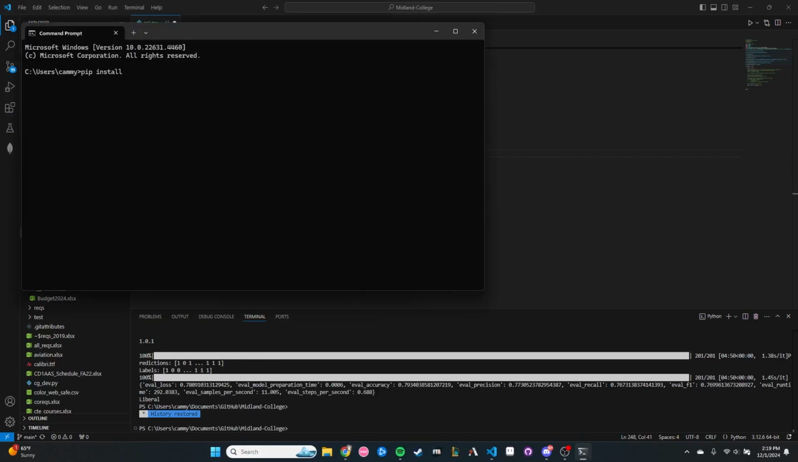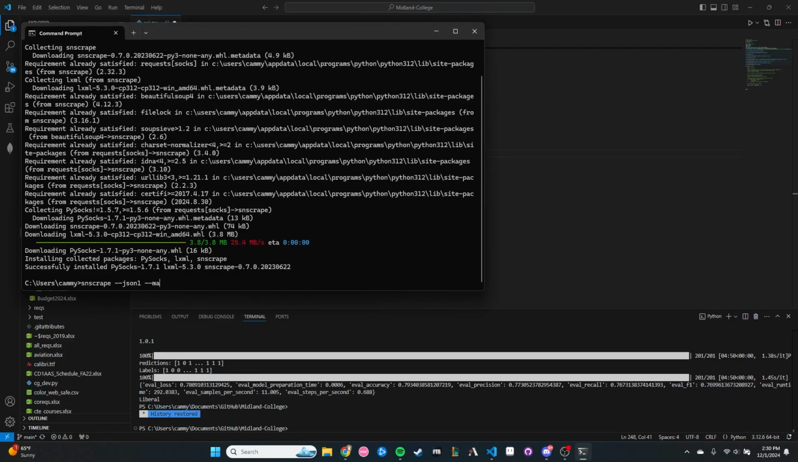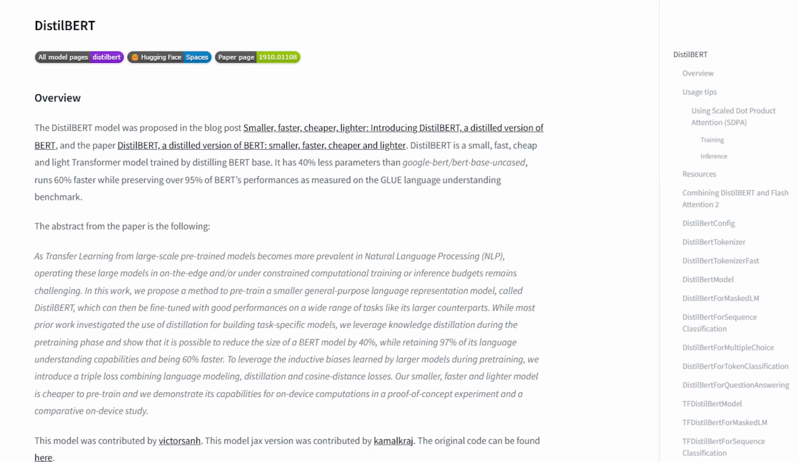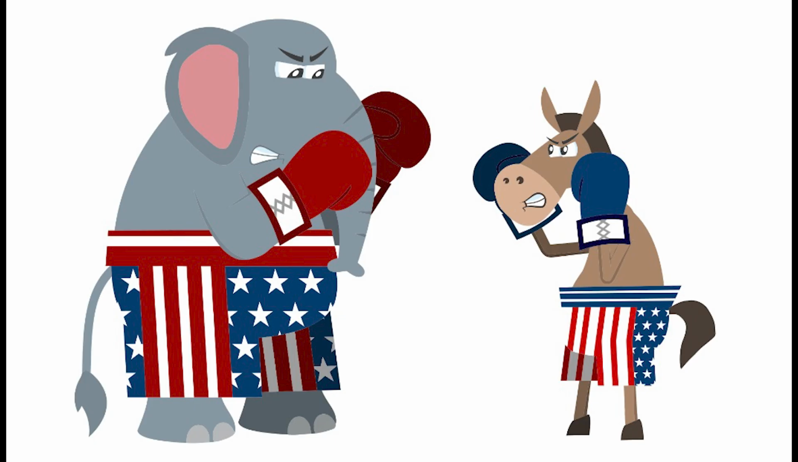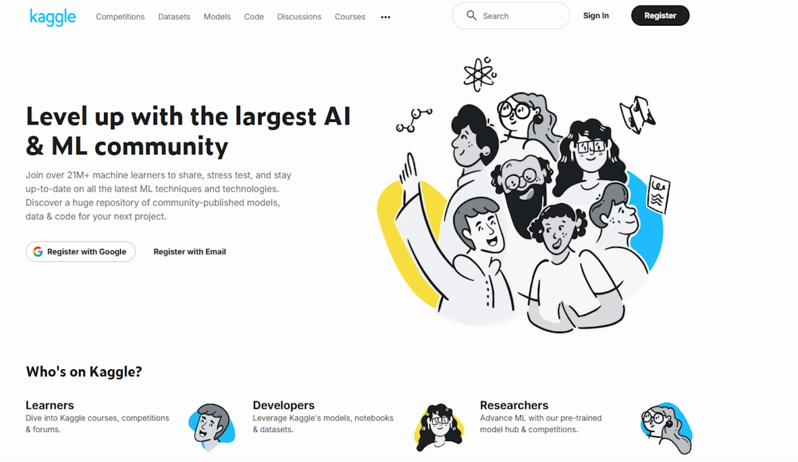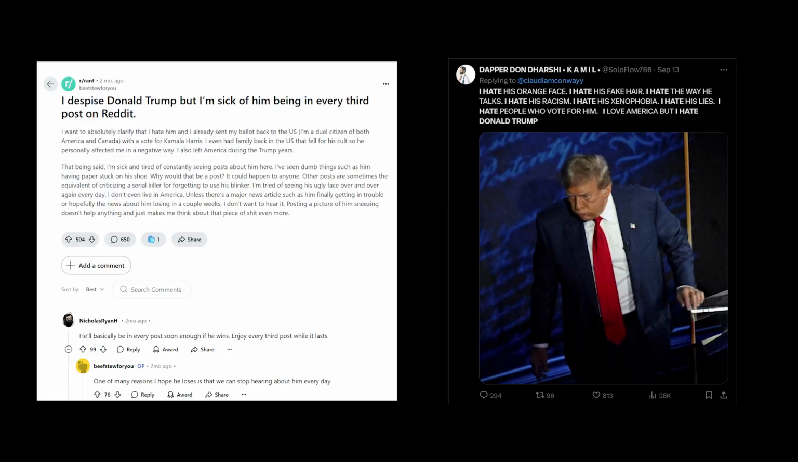I started off with a base model and made sure to install all my packages. The model I chose as my base was Distillbird, a lightweight transformer-based model suited to classification tasks like conservative versus liberal. The model was trained on a Reddit dataset that I found on Kaggle.com. I figured the model would translate well from Reddit data to Twitter, considering the similar content.